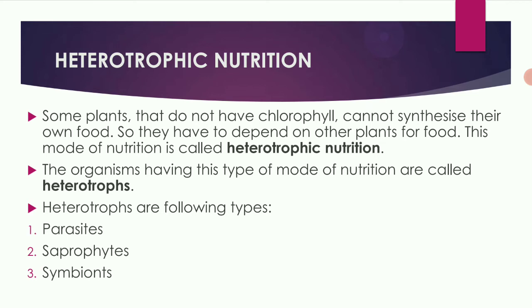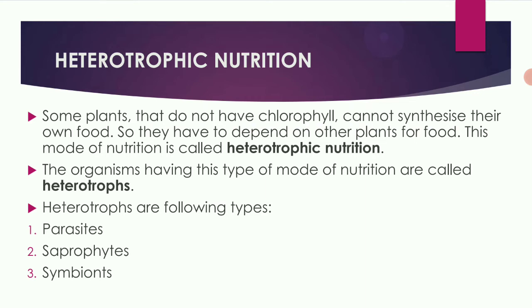Next, heterotrophic nutrition. We have done the autotrophic nutrition, that is photosynthesis. Now heterotrophic nutrition. Some plants do not have chlorophyll and cannot synthesize their own food. There are some plants which cannot prepare their own food because they don't have chlorophyll.